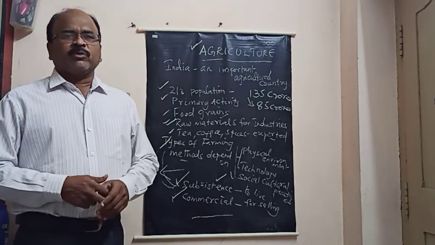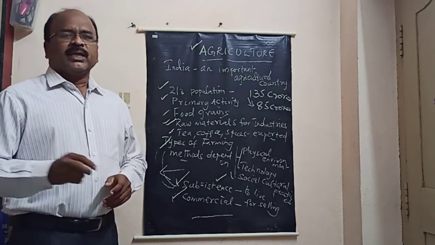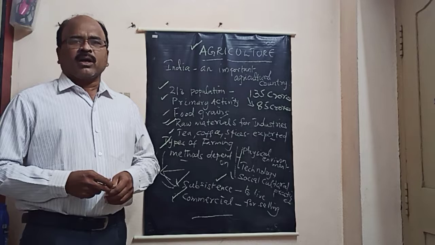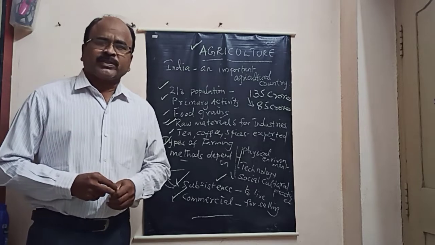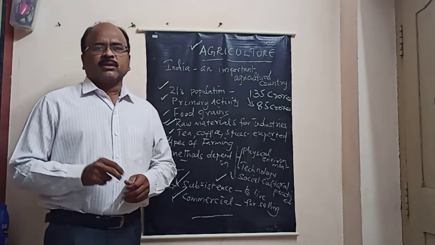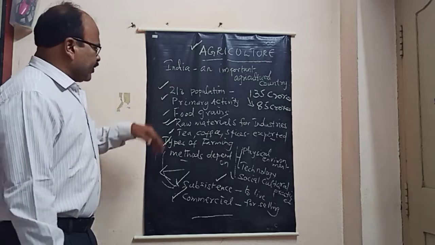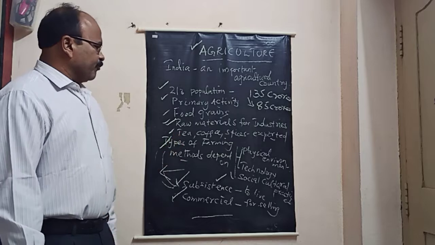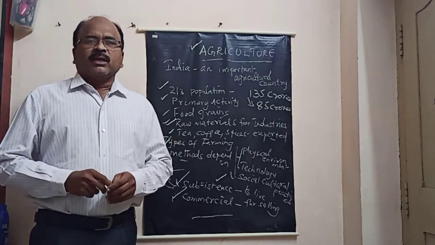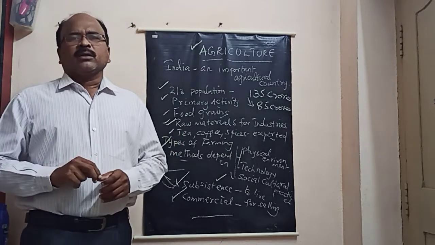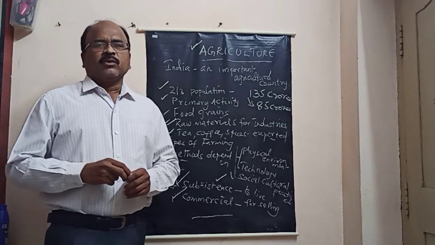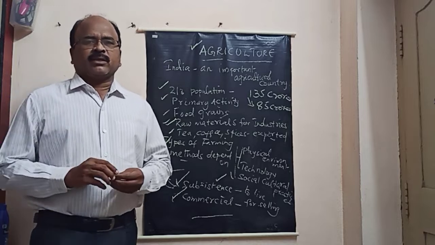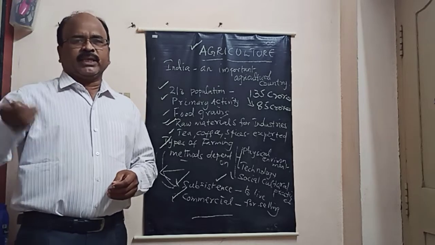So can you say some of the industries based on agriculture? Some industries. For example, rice mills, flour mills, tea industry, coffee industry, rubber industry, food processing units, all these industries depend on agriculture. Next we go for types of farming. What types of farming are there in India? From the beginning, agriculture is an important economic activity for all the Indians. From Stone Age, our forefathers have been practicing agriculture. But the methods have changed year by year.